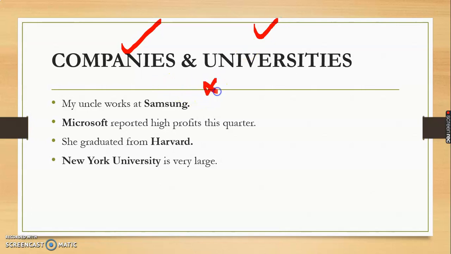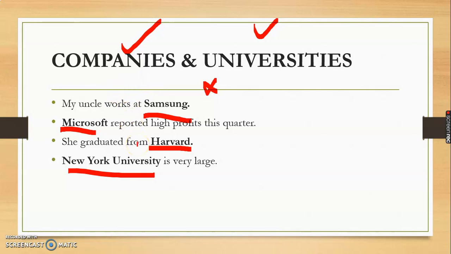It is not used. Like Samsung is a company, so my uncle works at Samsung. Simple, we have to write the name of the company. Microsoft reported high profits. She graduated from Harvard. New York University is very large. So with the names of universities and with the names of companies, the is not used.